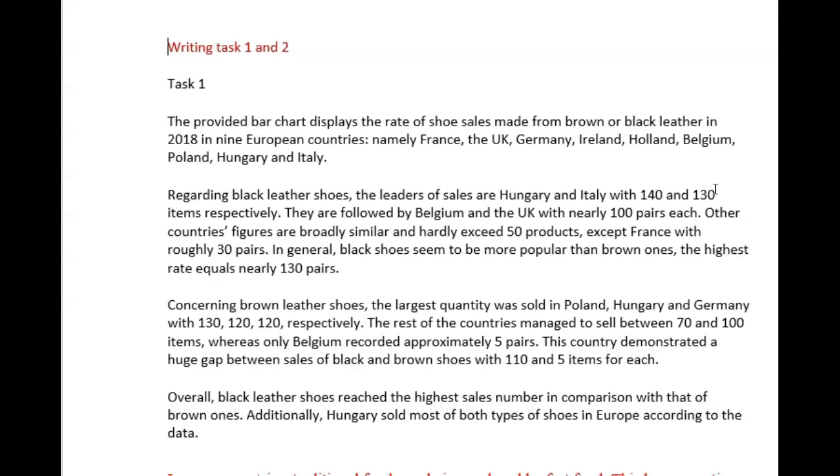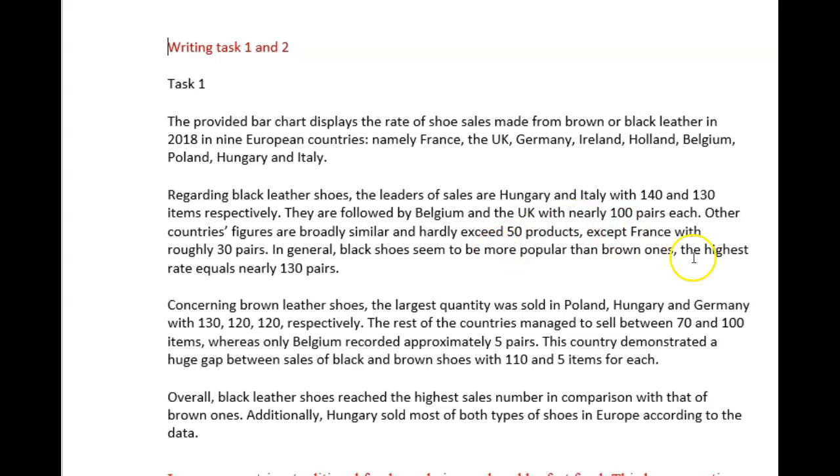There were a couple of other things I want to fix in this paragraph. Let's do that now. So this was fine, with nearly 100 pairs each. Other countries hardly exceed. I wasn't sure about that, but okay. It's really helpful if you could include the image of the diagram in your answer because I absolutely like to refer to it a lot. So it would have really helped here.